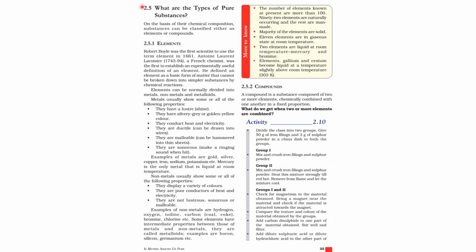Let's learn what are the types of pure substances. On the basis of their chemical composition, substances can be classified either as elements or compounds. As you know, both elements and compounds are pure substances. Pure substances mean they are made up of only one type of particles. Let's learn in detail about the difference between the elements and the compounds.